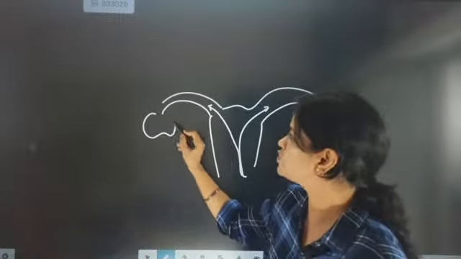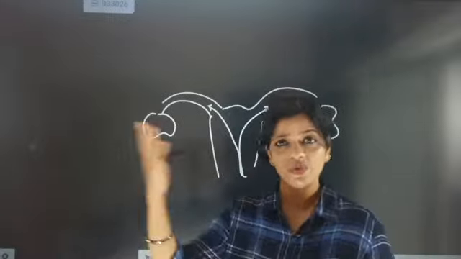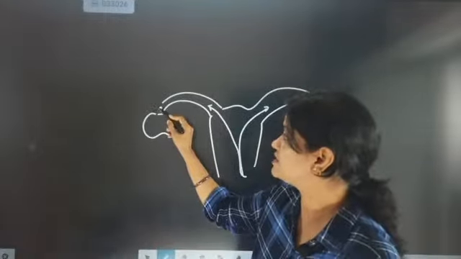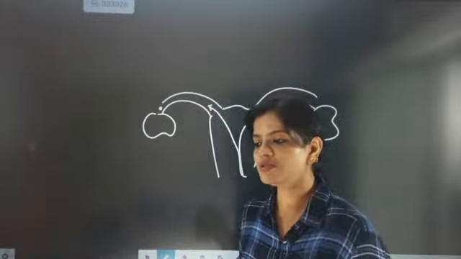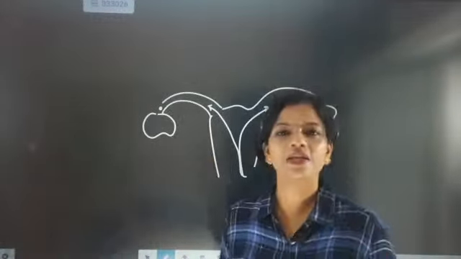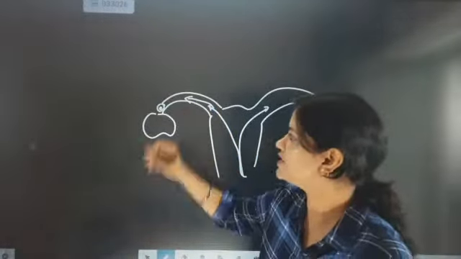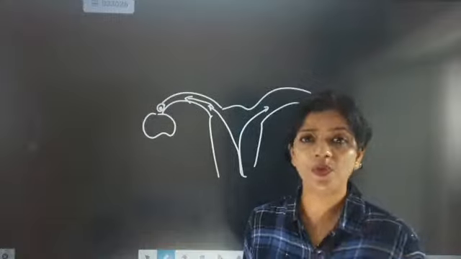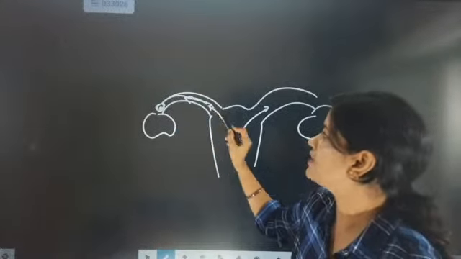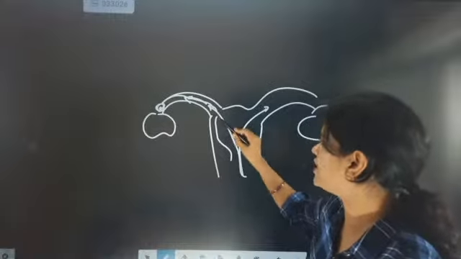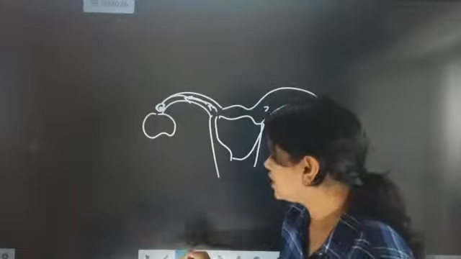now out of these two ovaries, any one ovary, like in January month, if one egg is released here, in a month one egg, 1 day lifespan. If sperms are already waiting, then it will fertilize here. After fertilization, what will happen? The egg will start moving in the fallopian tube, and then it will fall into the inner lining of the uterus. Once it falls in the inner lining of the uterus, then what will happen?